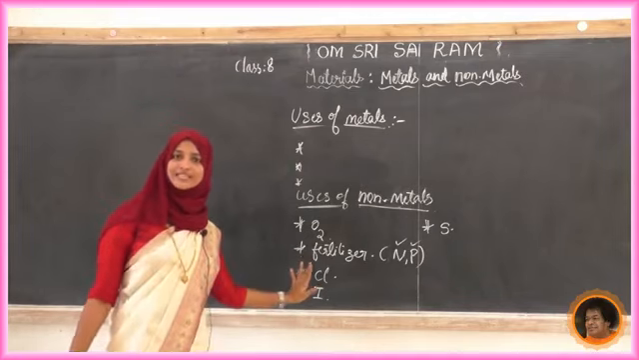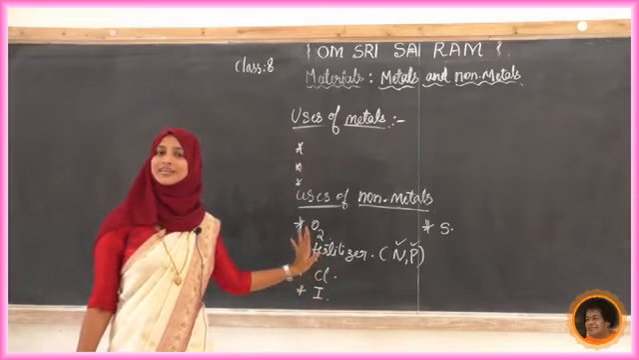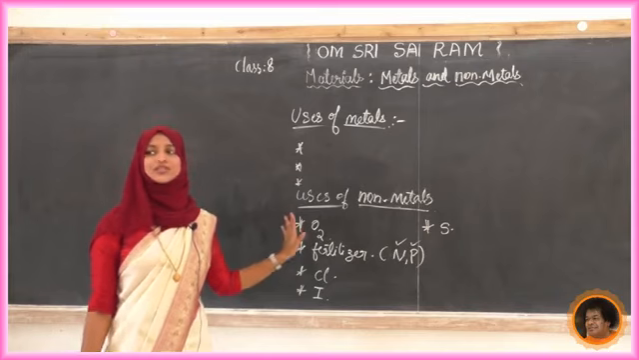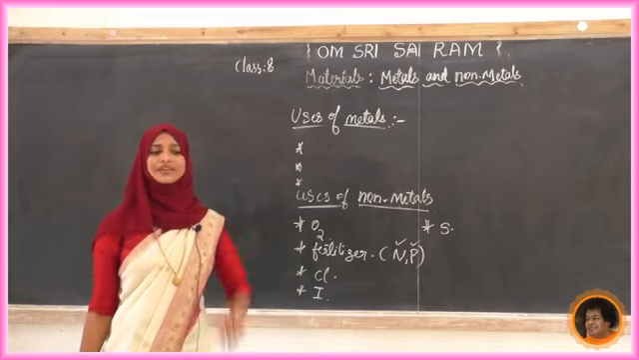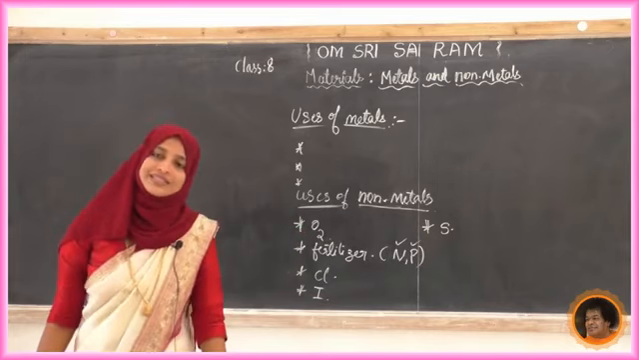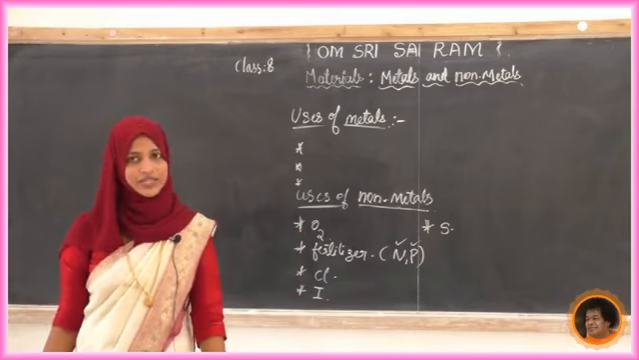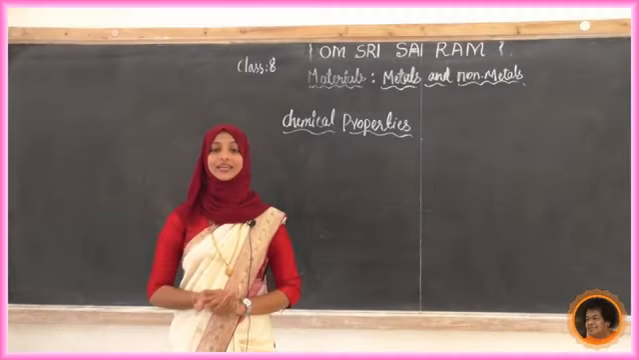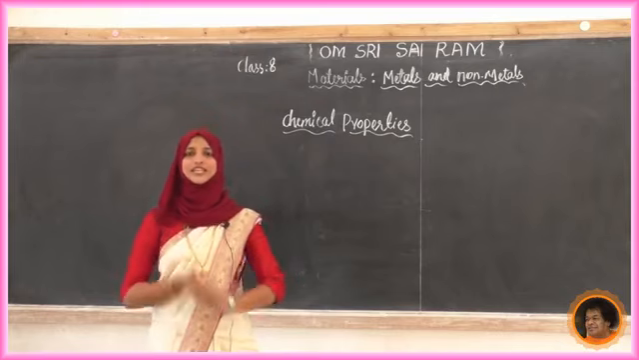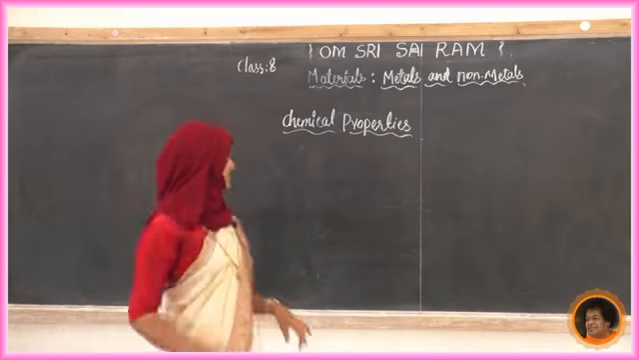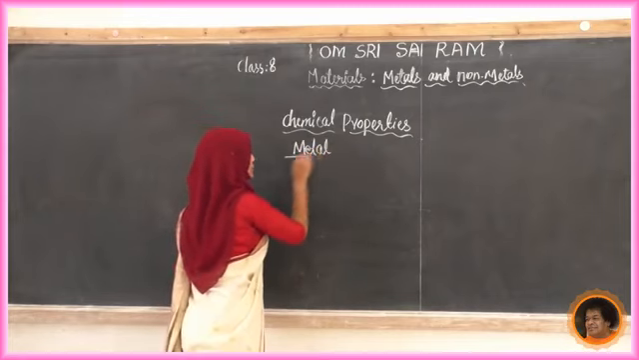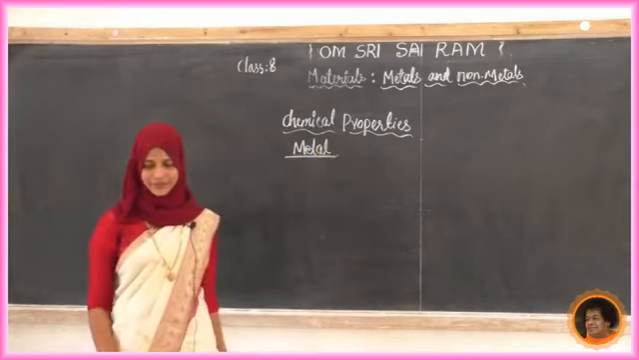Okay, so we completed the uses of metals and non-metals. In the last class we completed the physical properties. Next we will move to the chemical properties. Chemical properties of metals and non-metals, both we are going to study. First we will see the chemical properties of metals, so I will write here chemical properties of metals. First we will see this one, next we will move to that one.